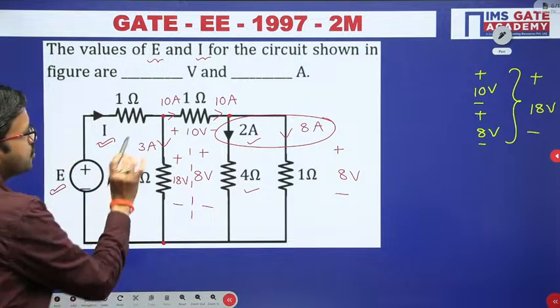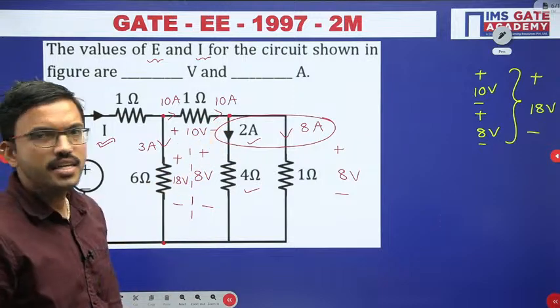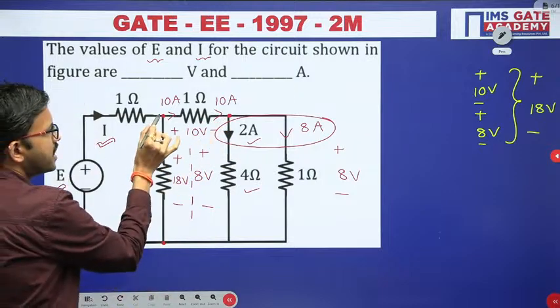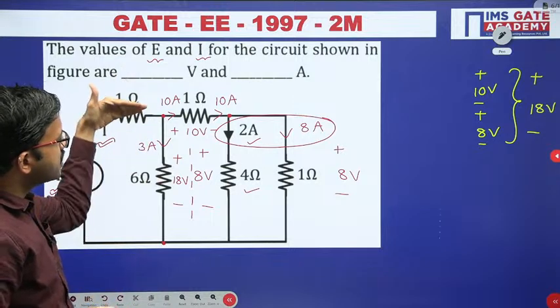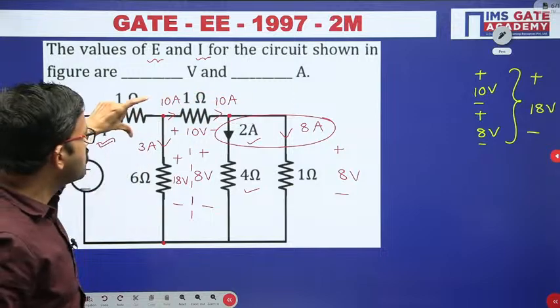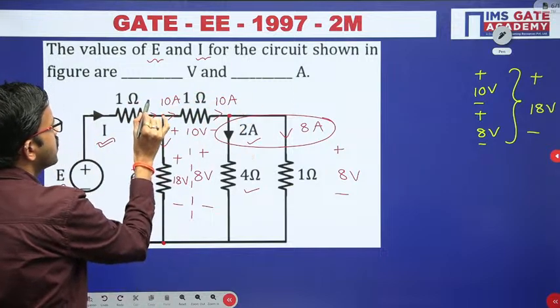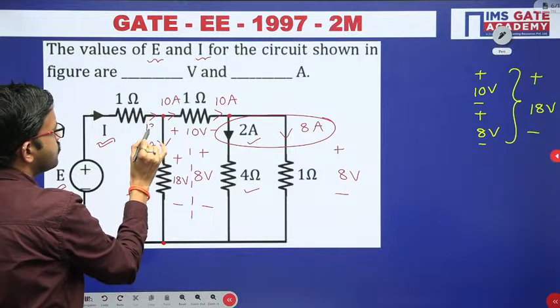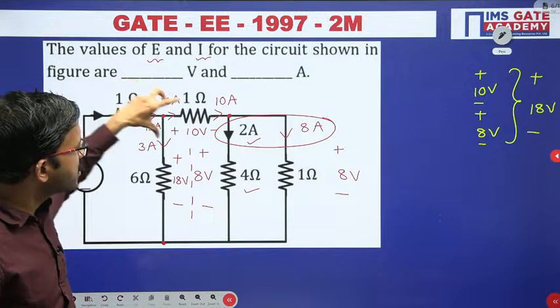Fine. So now just observe, just like here at this particular node I have applied KCL, in the similar way now you can apply KCL at this particular node. Here in this branch 3 ampere current is leaving, in this branch 10 ampere current is leaving, together 13 ampere current is leaving. That means here in this branch 13 ampere current should come. If 13 ampere current comes here, then together 13 ampere current can leave.